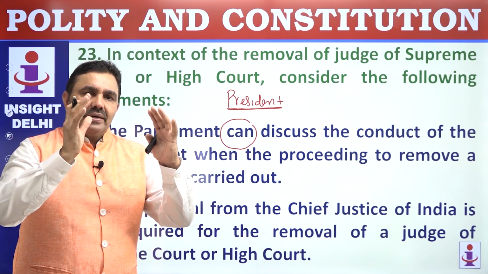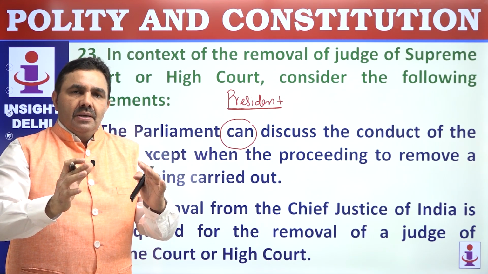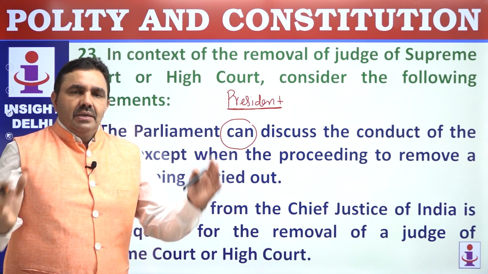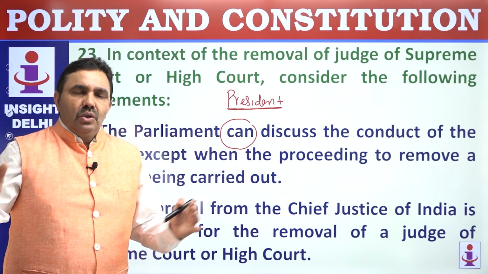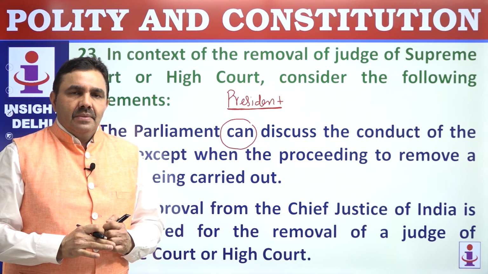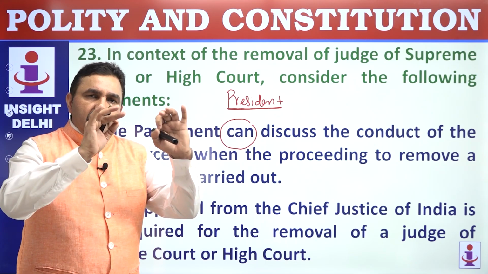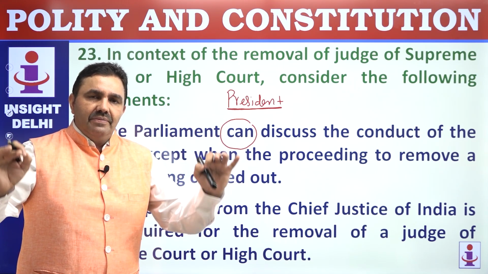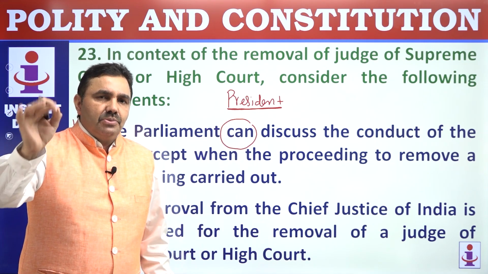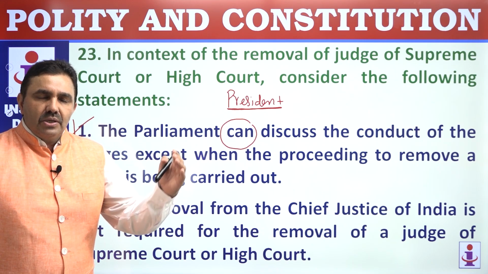Impeachment means when a resolution has been adopted with requisite majority by both the Houses of Parliament, the office holder stands removed. No one has to sign it. So once the resolution for the removal of President has been approved by both the Houses of Parliament separately with a special majority, then no one is required to sign it.